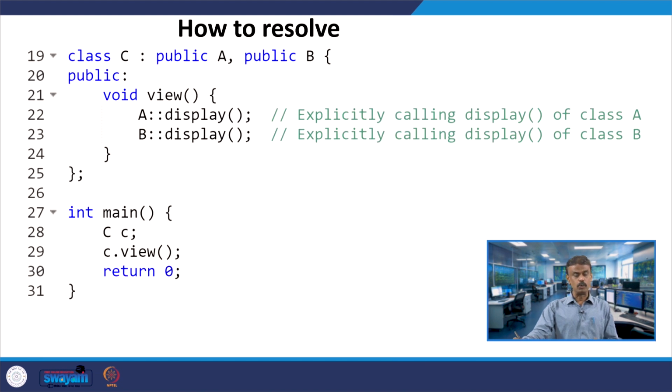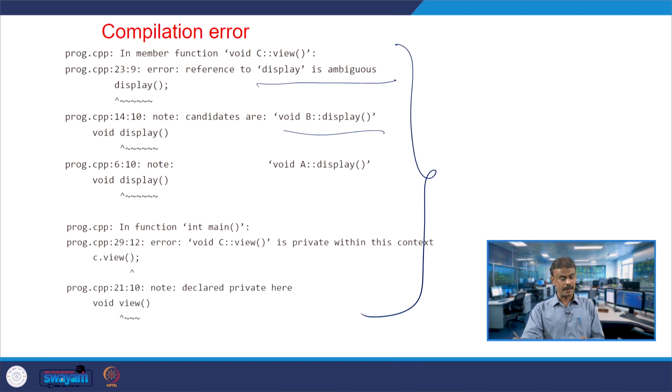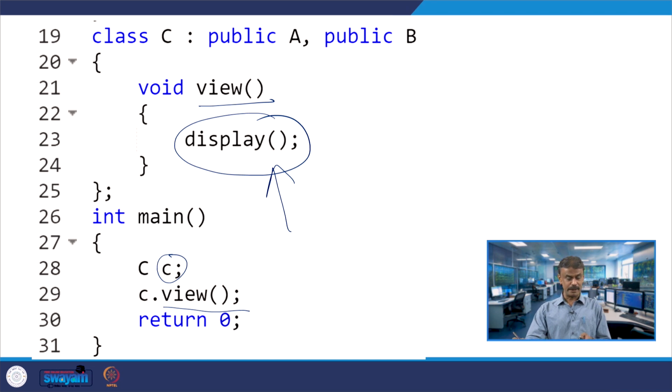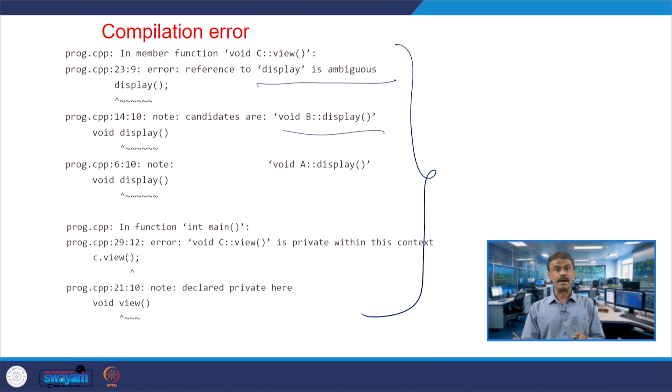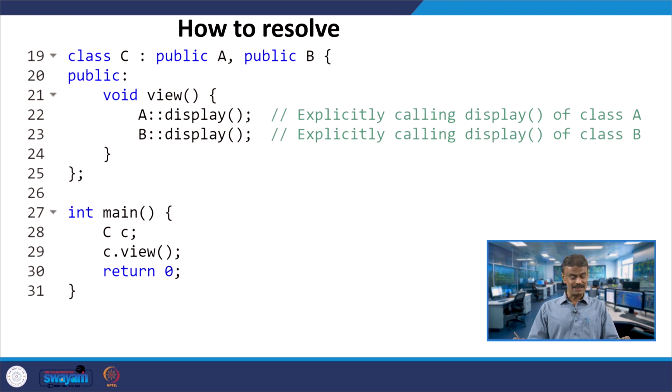It is the same program; I am continuing from line number 19 onwards. The first 18 lines are the same, and from the 19th line onwards I am making this change. We have to explicitly call the display of class A, so put A followed by two colons.